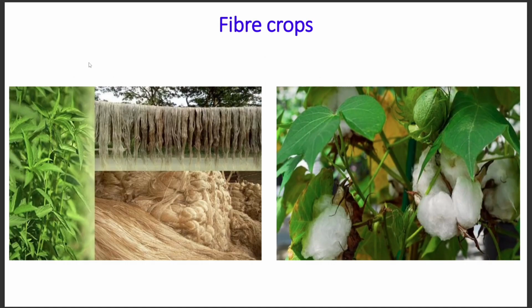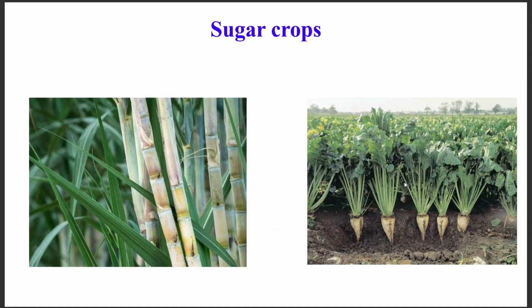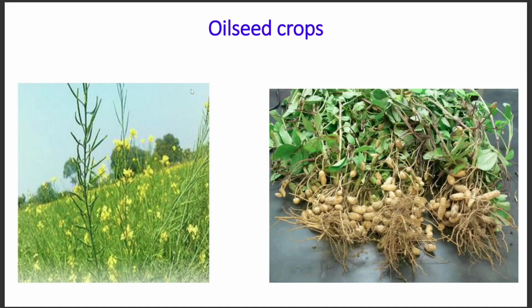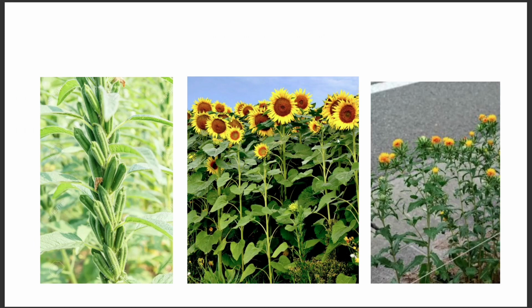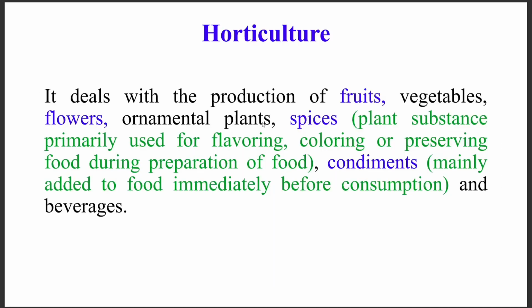Then we have the fiber crops. These are just some pictures. This is the jute and this is the cotton. We have sugar cane and sugar beet, mainly the sugar crops. Oil seed crops: this is mustard, and we have groundnut. We have the sunflower, mainly sunflower oil is created from these plants.